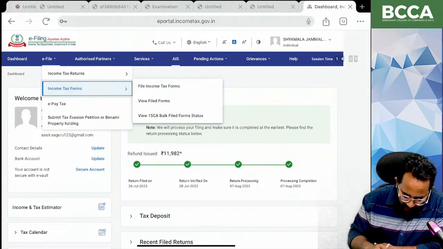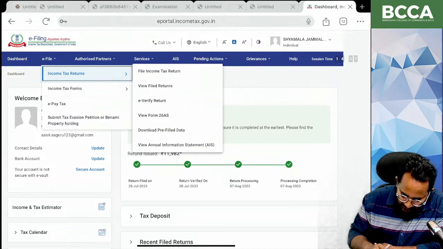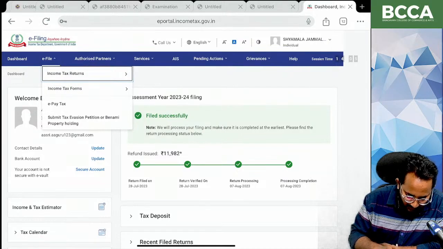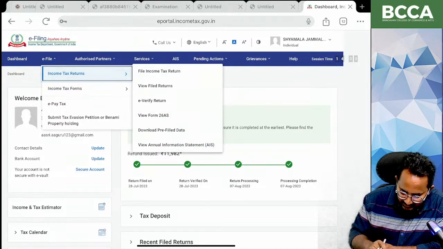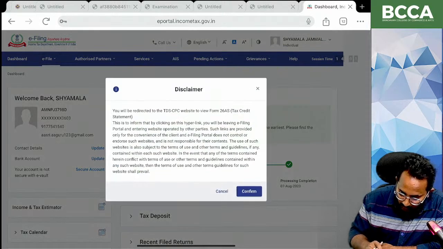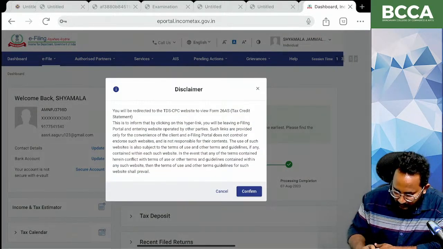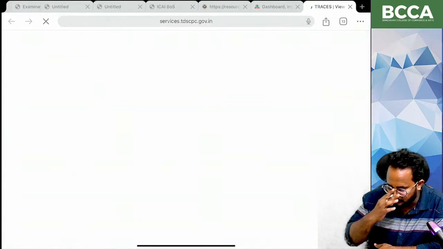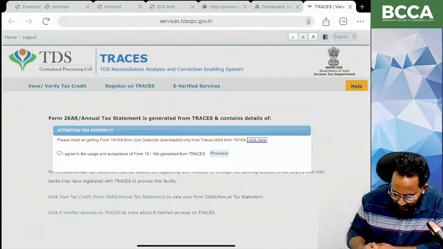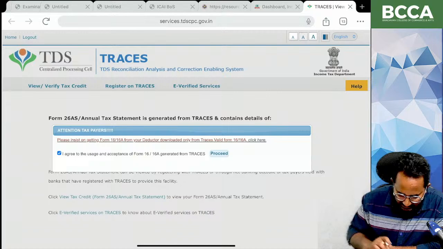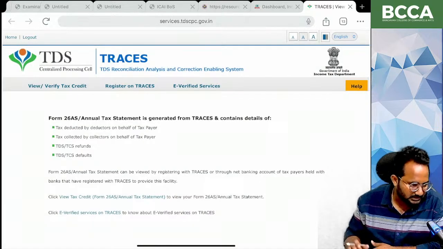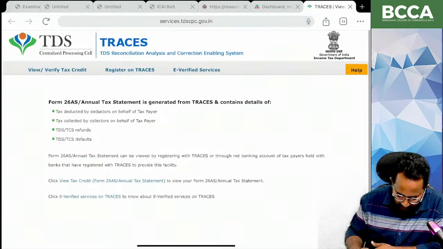If you are observing that, what, ma? Income tax returns. So if you click on that, what, ma? E-filing, income tax returns, you will get what, ma? View Form 26AS. You can view and you can download it also. Okay, I am saying it as a what, ma? Confirm. So I am agreeing to all the things also. I am proceeding further. So please give me a reply.